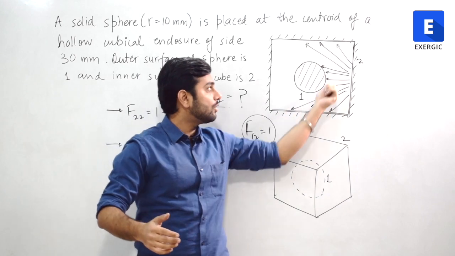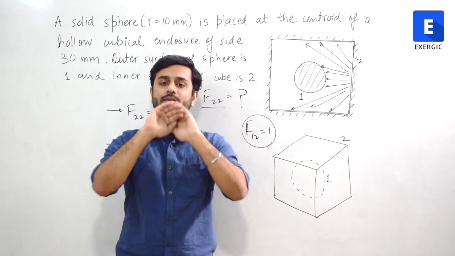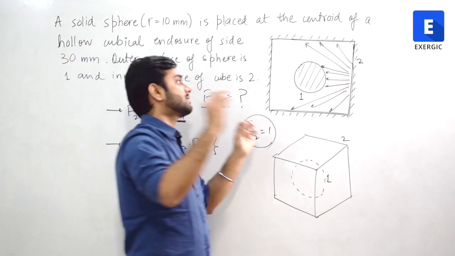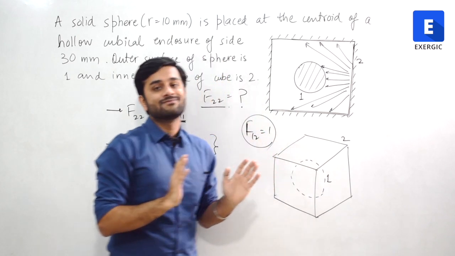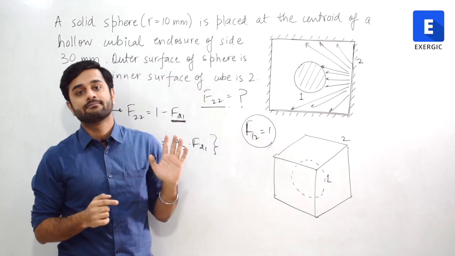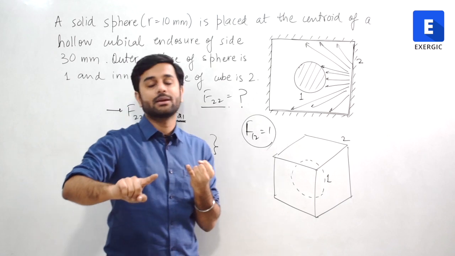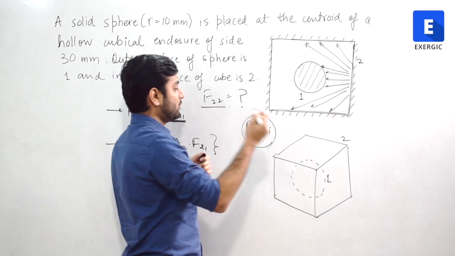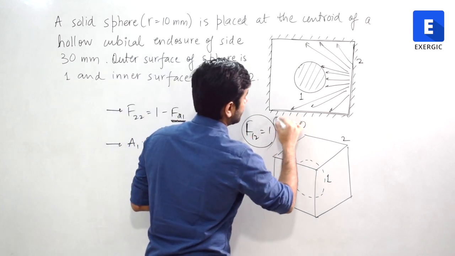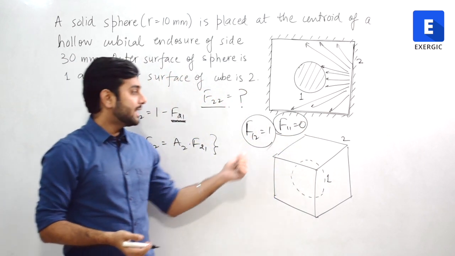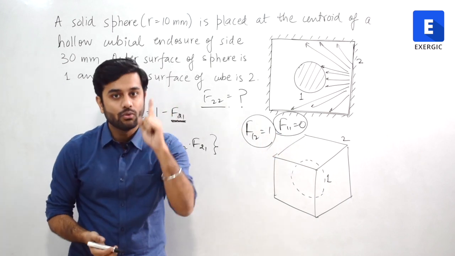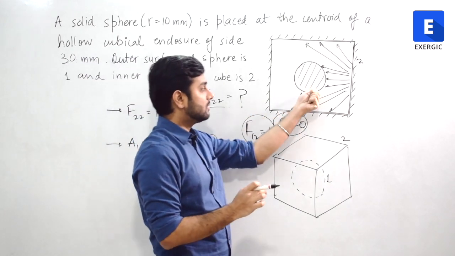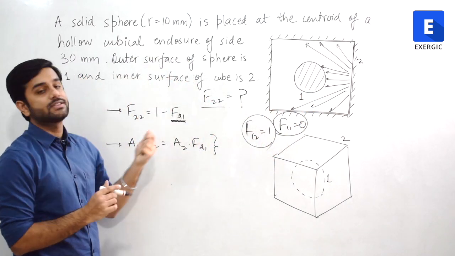So whatever radiation is emitted, a spherical shape is a convex shape, right? So 100% of those radiations are going to strike the surface 2. So F12 is going to be 1. Other than that, there is no shape factor which is 1, no shape factor which is 0. Yeah, 0 is one shape factor if you want to write F11 as 0, right? Which you can very clearly see, F11 plus F12 should be equal to 1. The same expression, but this one is for the surface 1, this one is for the surface 2, right?